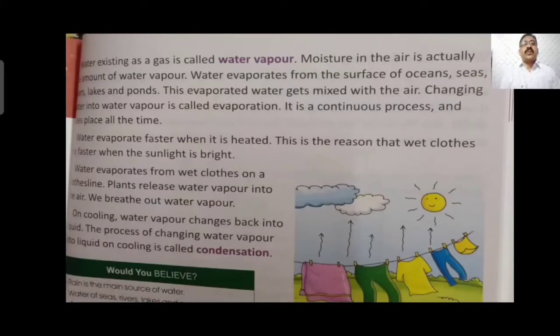Water evaporates when wet clothes are put in the sunshine. Plants release water vapor into the air. We breathe out water vapor. On cooling, water vapor changes back into water.